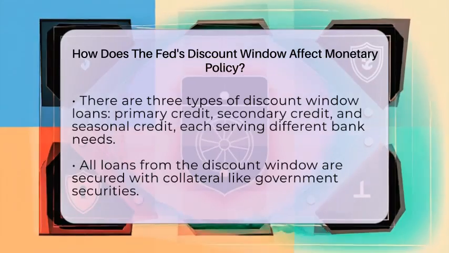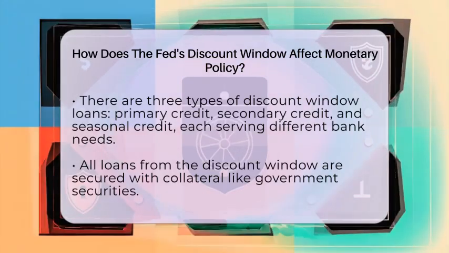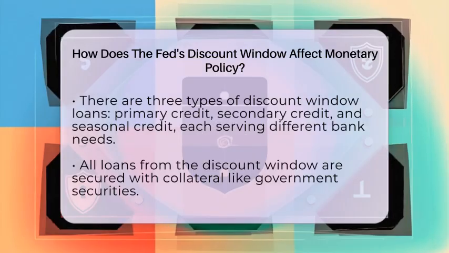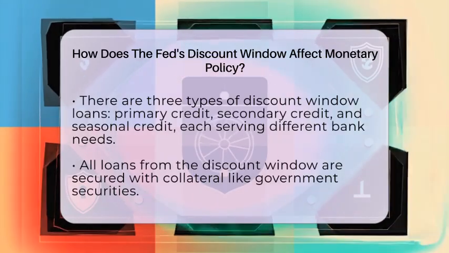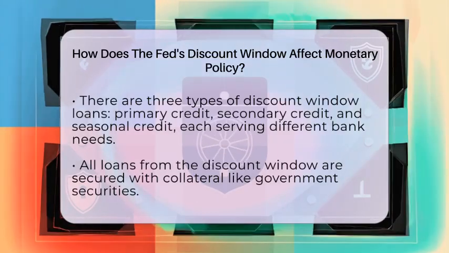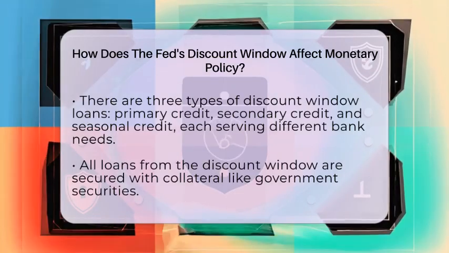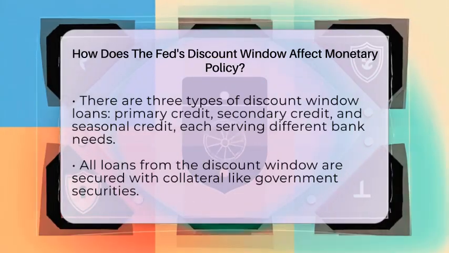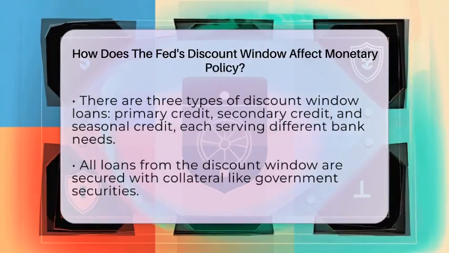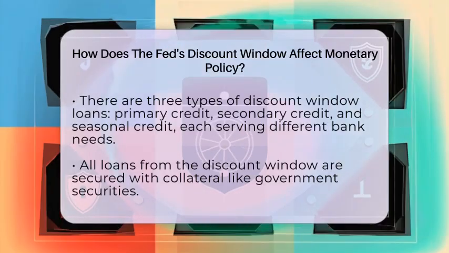The discount window also influences inflation indirectly. When inflation is high, the Fed raises the federal funds rate to make borrowing more expensive. This slows down spending and helps bring inflation down. The discount window supports this by preventing short-term interest rates from rising too high above the discount rate.